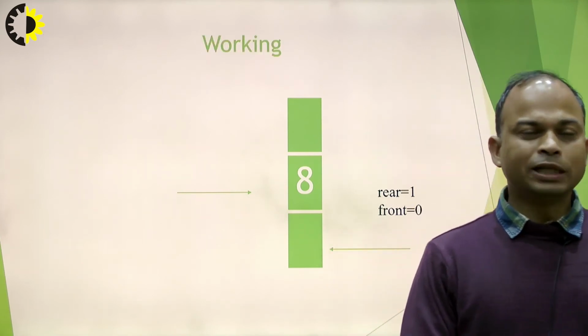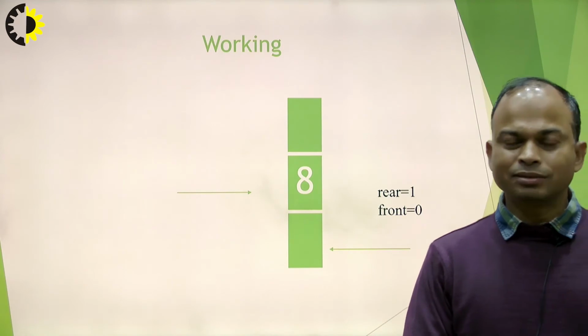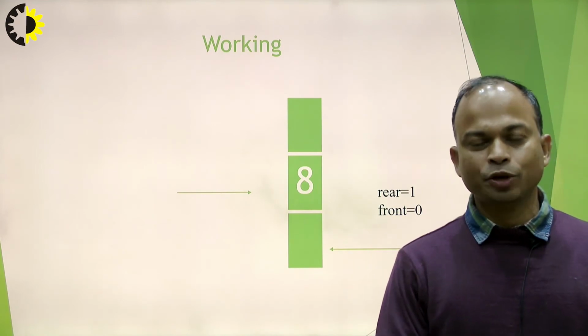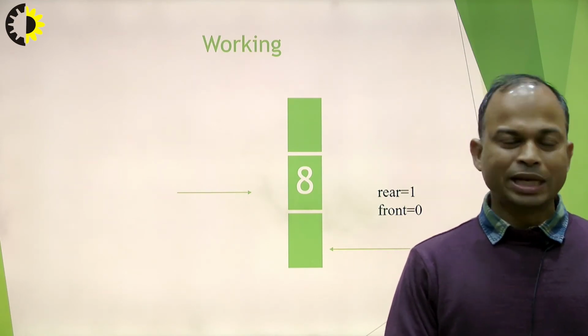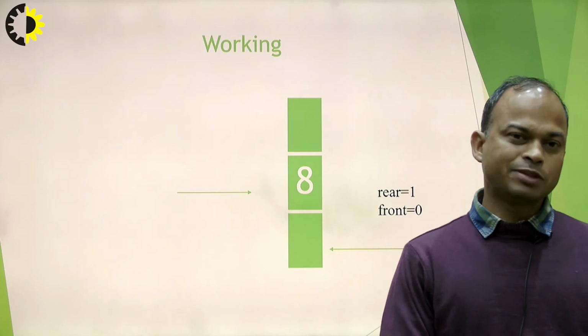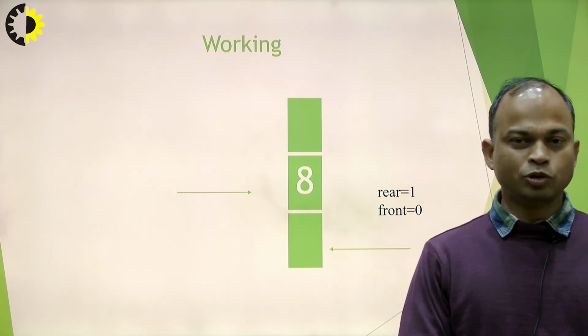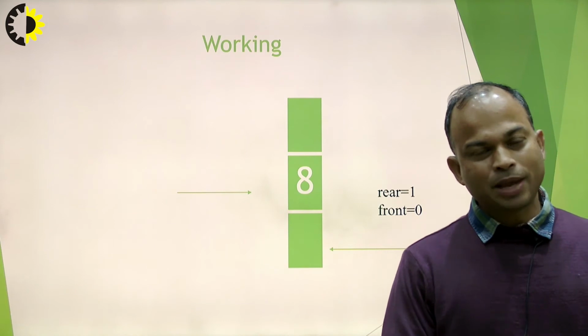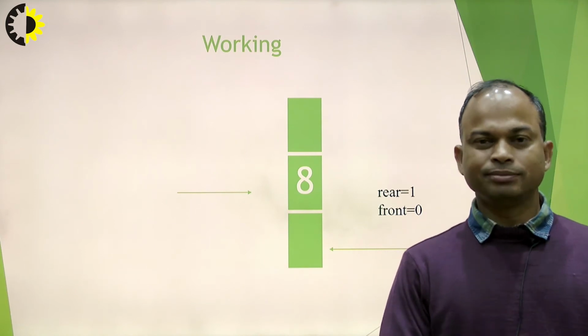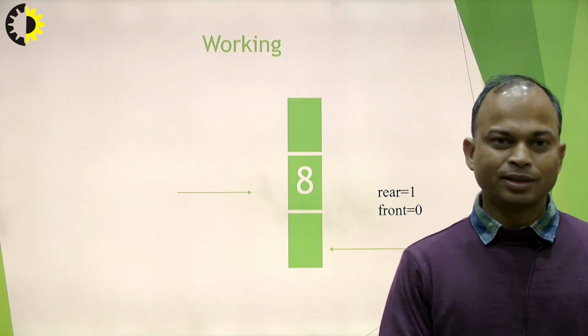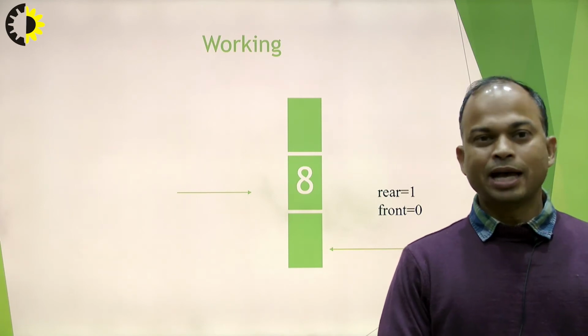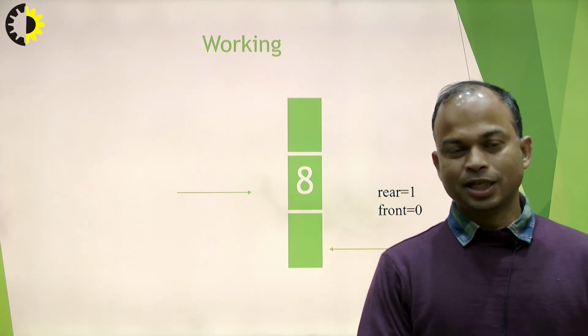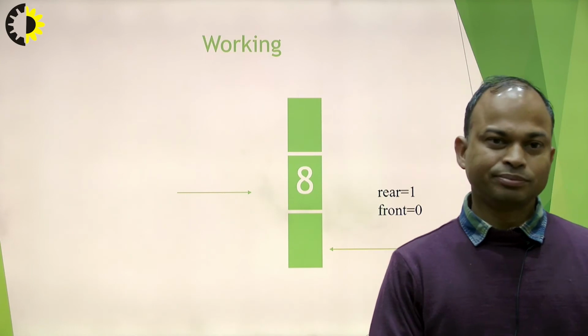If we talk about the deletion condition, how can we delete the item from the queue data structure. Initially, as we have discussed, front is pointing to -1, and we have deleted the first item, 5 has been deleted here, then front has been increased by 1. Now front is pointing to 0.